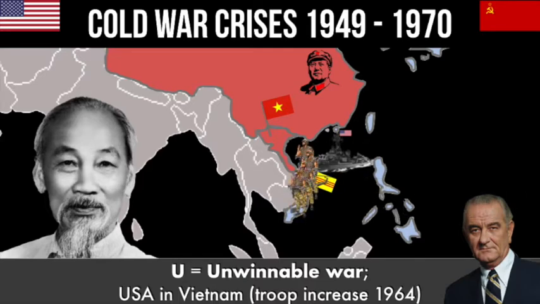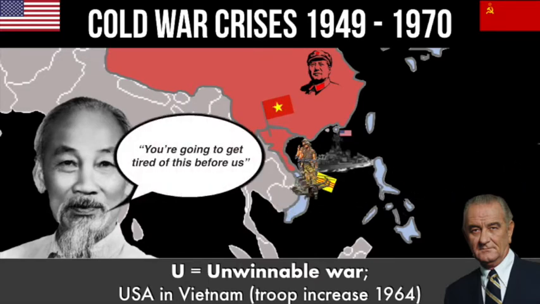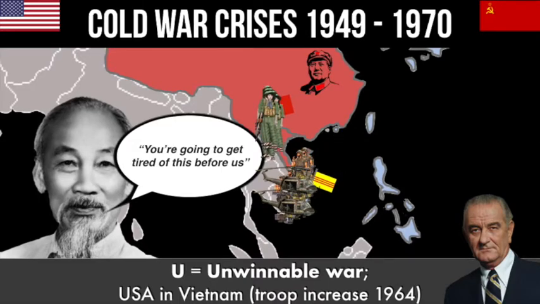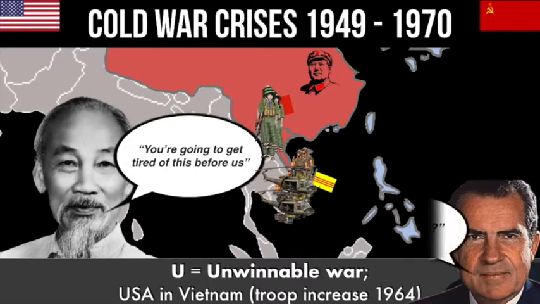America sent more and more soldiers over to Vietnam to help the South Vietnamese, but the North Vietnamese kept sending guerrilla troops to sneak into Vietnam through neighbouring Laos, ambush American troops, and then disappear back into the jungle. Their guerrilla tactics really ground America down. And because so many Americans are dying in Vietnam, there's huge protests back home in America. New President Richard Nixon is elected in 1969, promising to finish the war.